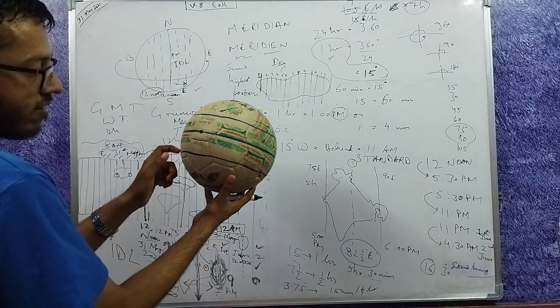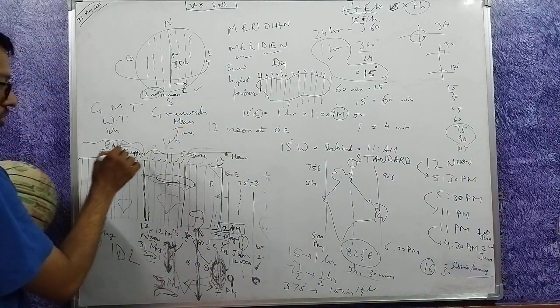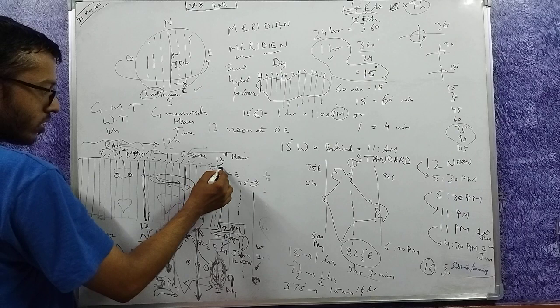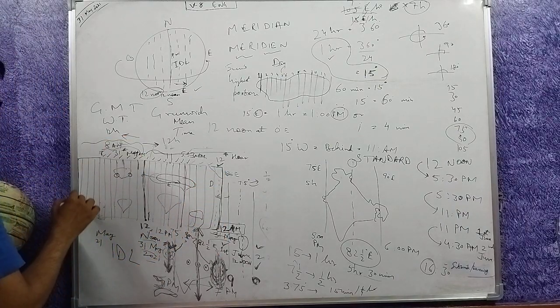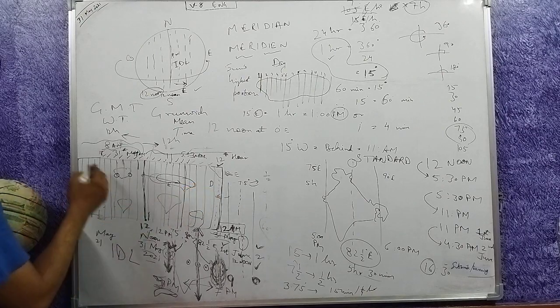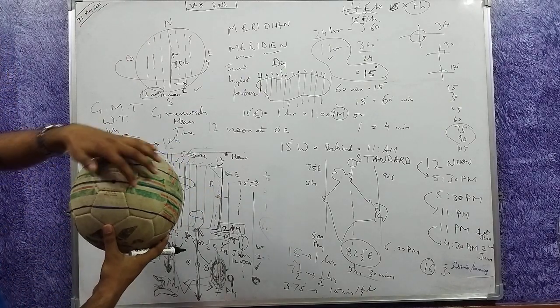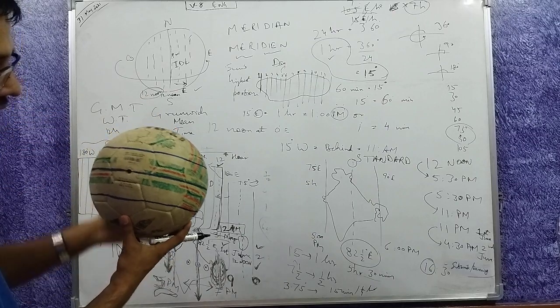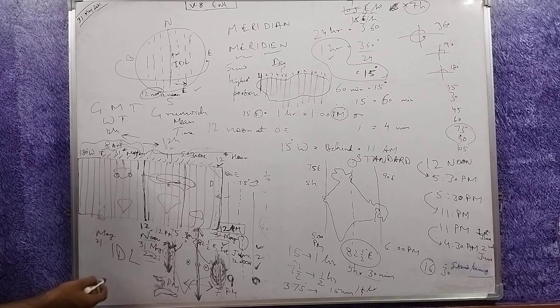You again move 12 hours here, you come to the international date line. If you are moving through here, you reach here. If you are moving through here, you reach here. This is 180 degrees east, this is 180 degrees west. Both of them are the same line. 180 degrees east is the opposite line, 180 degrees west is the opposite line. So you are reaching the same place.